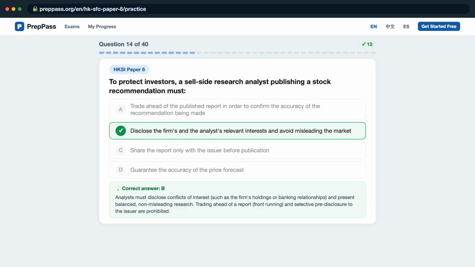Analysts must disclose conflicts of interest, such as the firm's holdings or banking relationships, and present balanced, non-misleading research. Trading ahead of a report, front-running, and selective pre-disclosure to the issuer are prohibited.